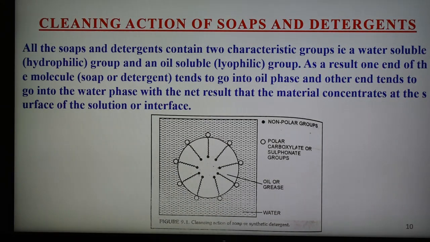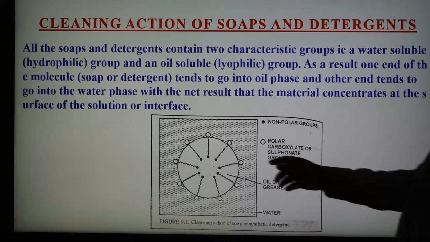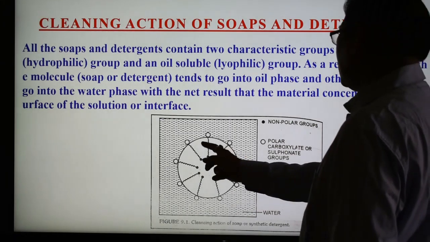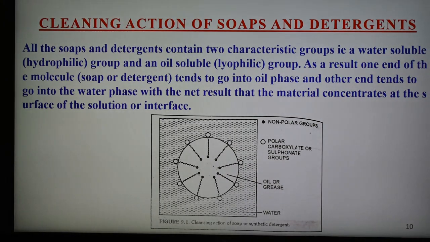The non-polar groups are shown by the solid black dots, and the polar carboxylate groups are also there. So it removes the dirt, and as we know, the dirt is generally held to a dirty surface by a thin film of oil or grease.